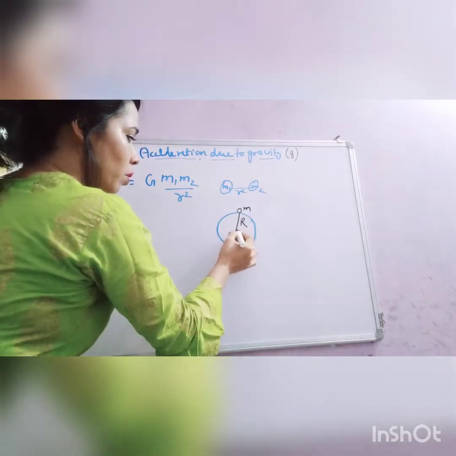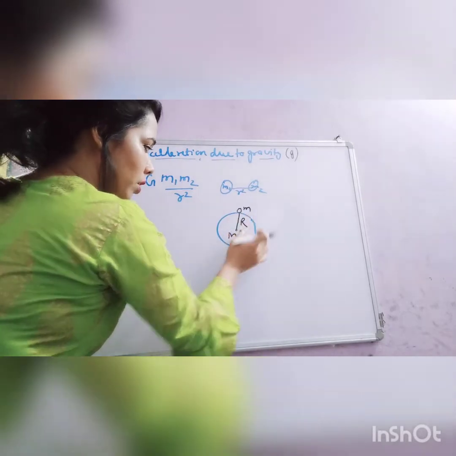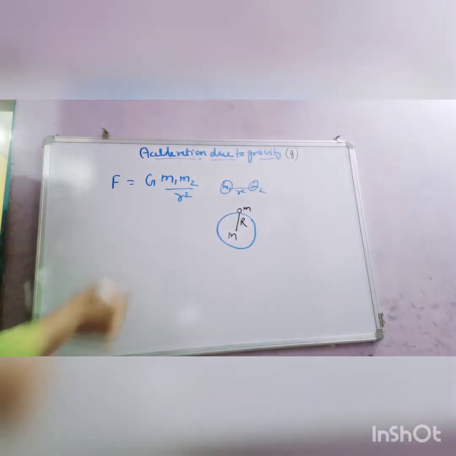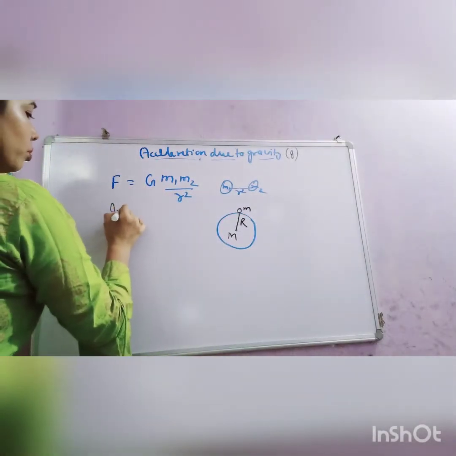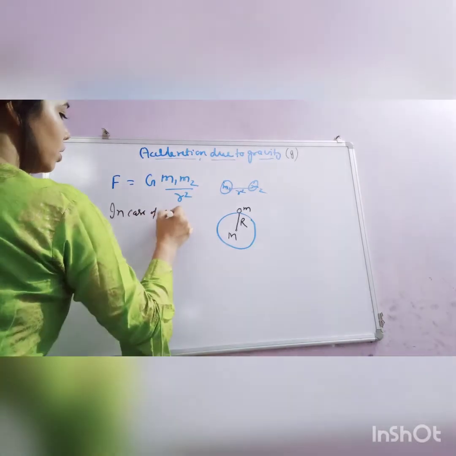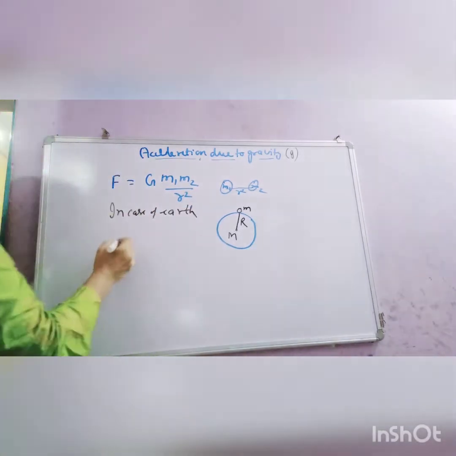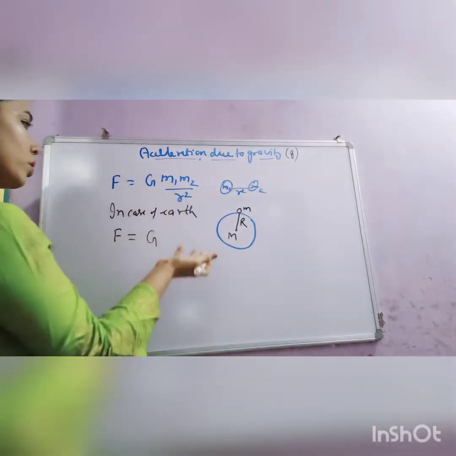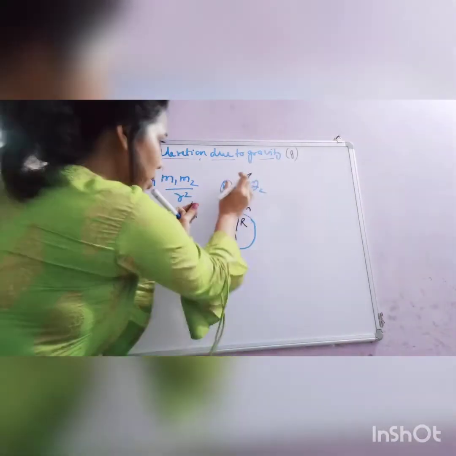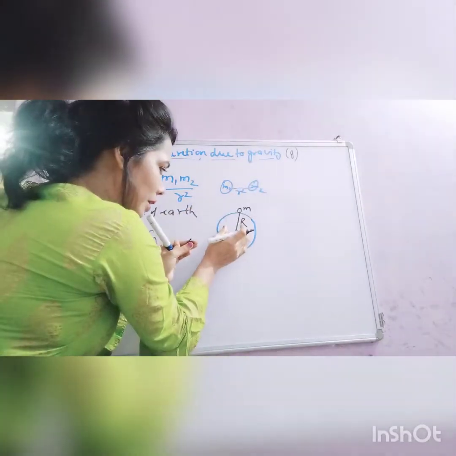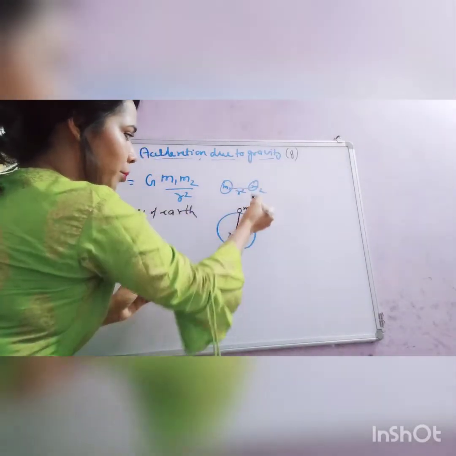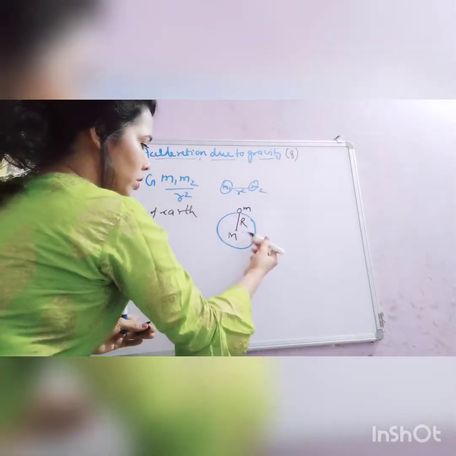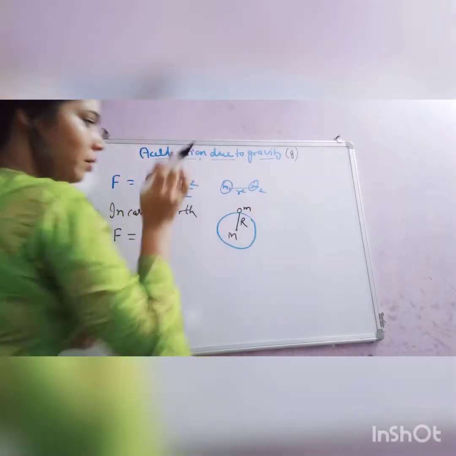Suppose the radius of the earth is capital R. Then what would be the gravitational force in the case of the earth? In the case of the earth, you will write the gravitational force, or gravity, equals what? G is a constant for all bodies. Here m1 and m2 mean what? Here the earth is one body, and in the place of m2 we have this mass m which is on the earth's surface. So these are the two bodies, the earth and this mass.